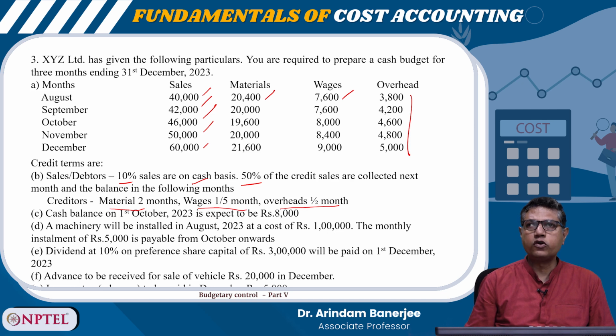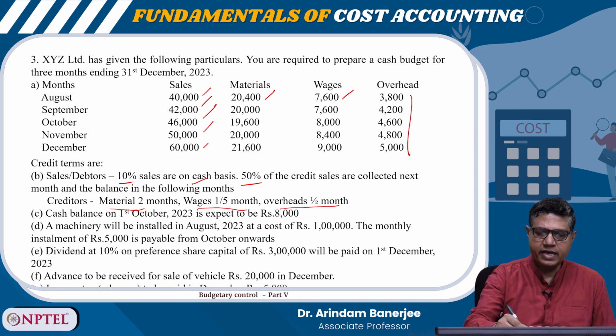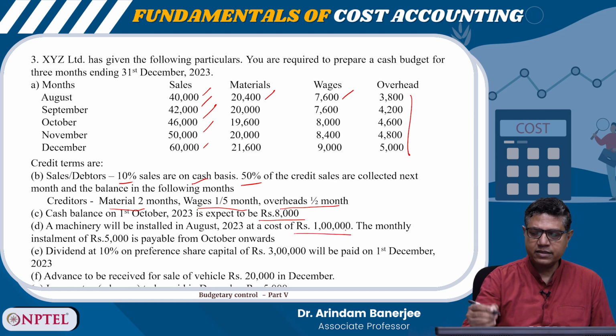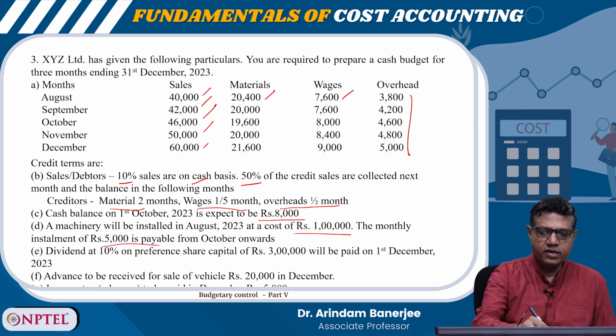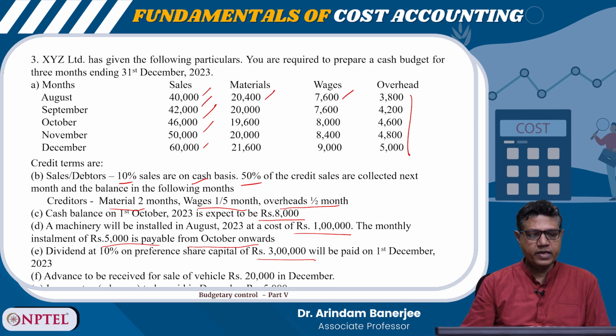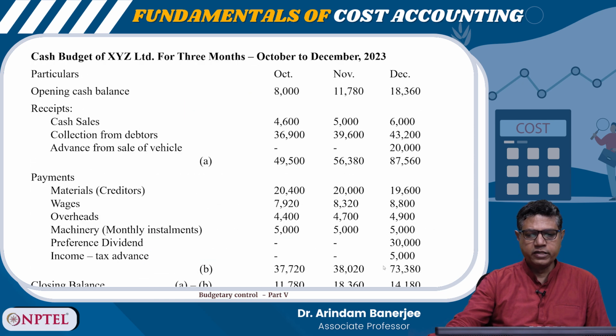Cash balance on 1st October 2023 is expected at 8,000. Our machinery will be installed in August 2023 at a cost of rupees 1 lakh. The monthly installment of 5,000 is payable from October onwards. Dividend at 10% on preference share capital of rupees 3,000 will be paid on 1st December 2023. Advance to be received on sale of vehicle of rupees 20,000,